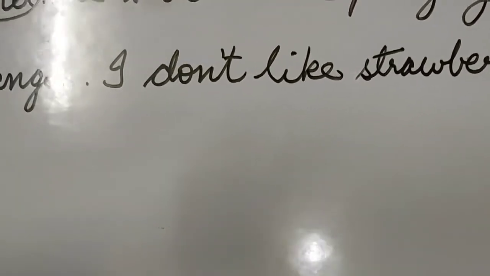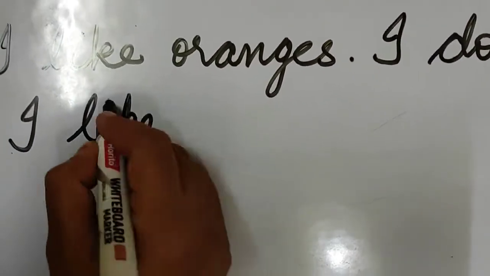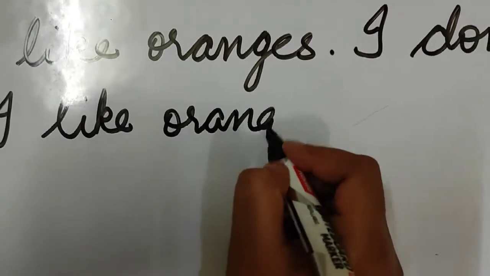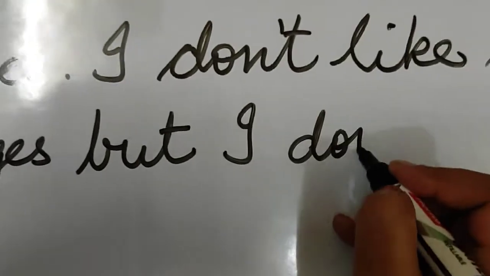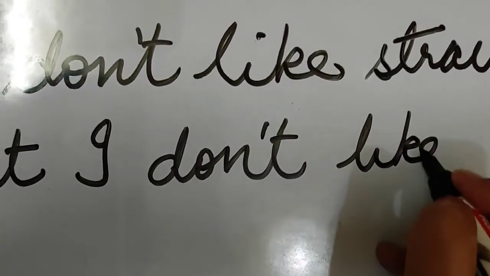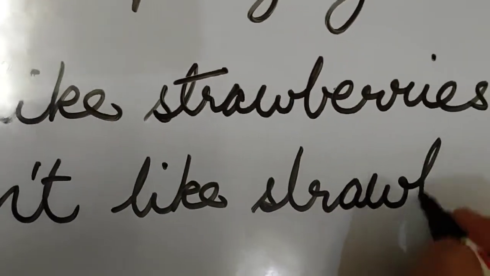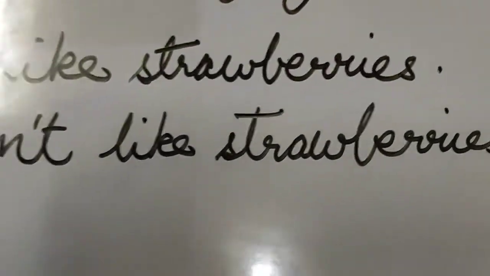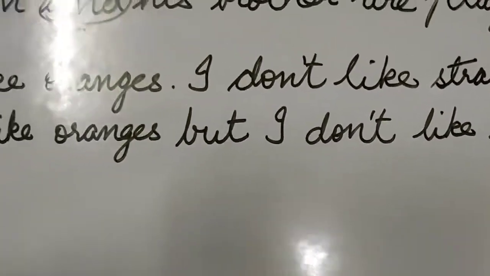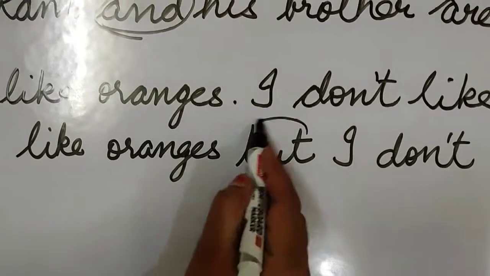Now how will we join these two sentences? I like oranges, but I don't like strawberries. So how have I joined these two sentences? Children, I have used here one word, but.